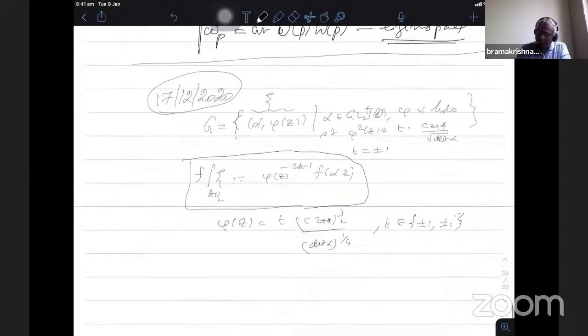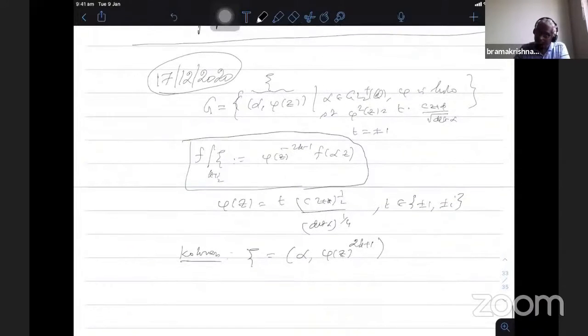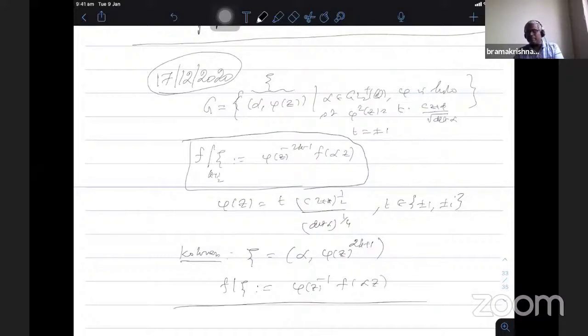But on the other hand, what Conan uses, this psi for him is alpha, and he puts the 2k plus 1 there. He puts the k factor also in the phi, and then for him this f bar psi in his definition is phi z power minus 1 f of alpha z. Both the effects are the same, but when you write the matrix and its automorphic factor together, there will be a k floating around in Conan's notation, whereas we don't put the k in the automorphic factors.